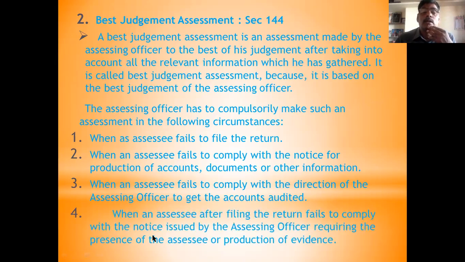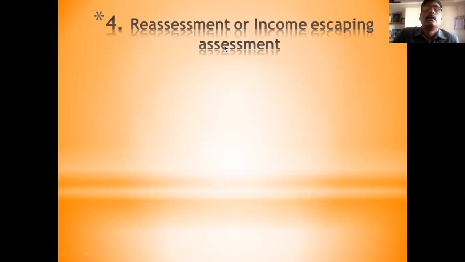Then fourth is when the assessee, after filing the return, fails to comply with the notice issued by the assessing officer requiring the presence of the assessee, or evidence, fails to produce the required information, fails to produce the evidence, fails to give information in presence, then best judgment is possible. These are the examples of best judgment assessment. Okay. Then reassessment or income escaping assessment.